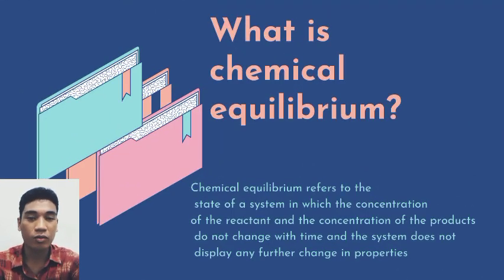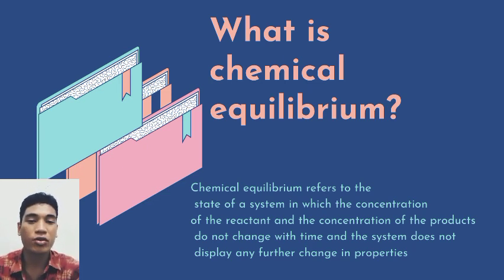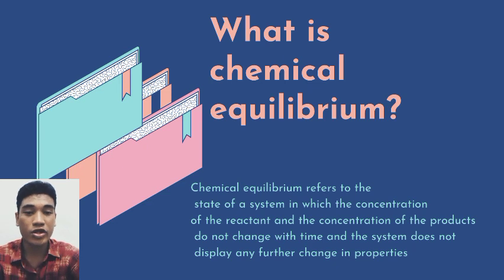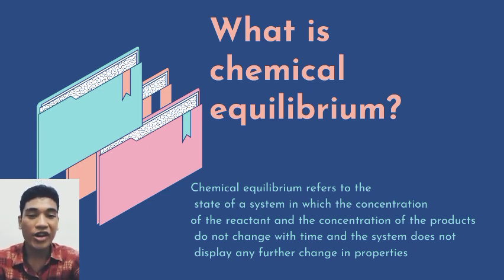Chemical equilibrium. What is chemical equilibrium? Chemical equilibrium refers to the state of a system in which the concentration of the reactant and the concentration of the product do not change with time, and the system does not display any future change in property.